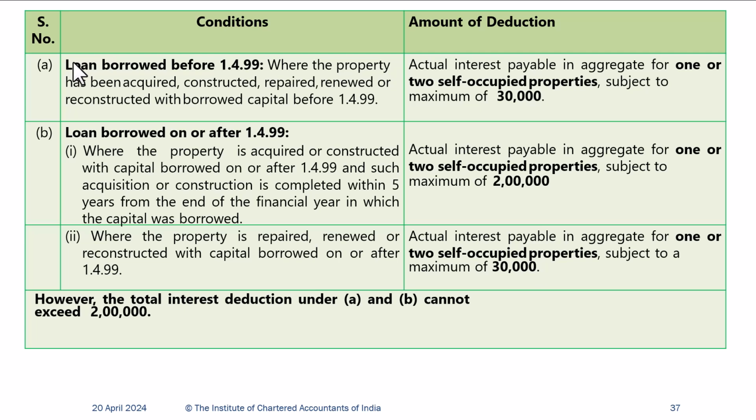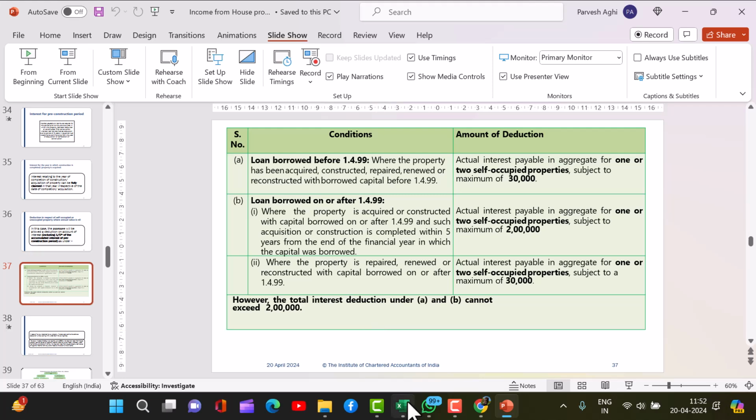In case you have renovated, renewed or repaired the property, and you have taken a loan after 1st April 99, then the maximum interest you can claim is 30,000 rupees. But the exemption is limited to 2 lakh rupees in any kind of case. Fine, so let me explain this through an example.